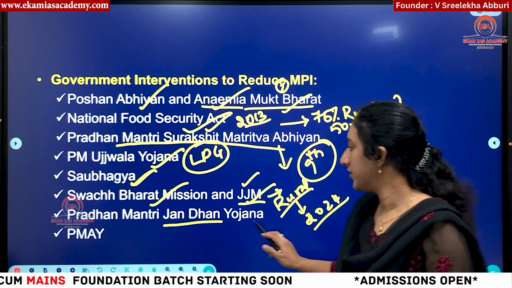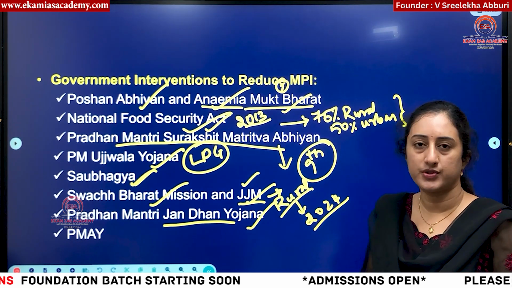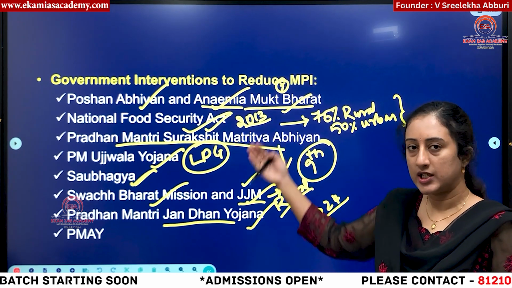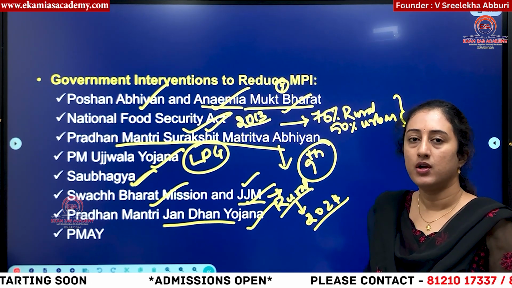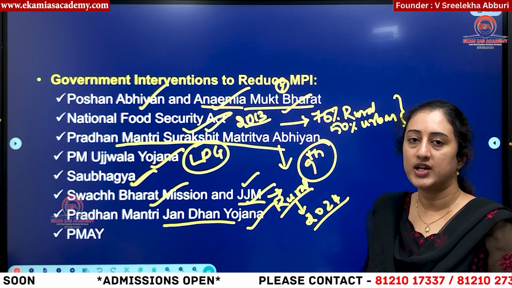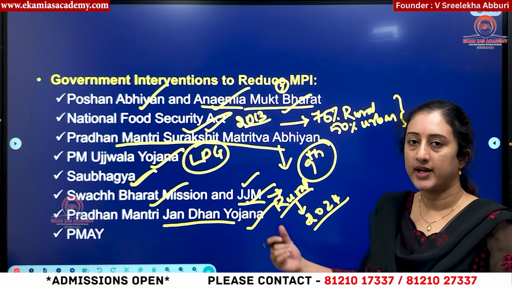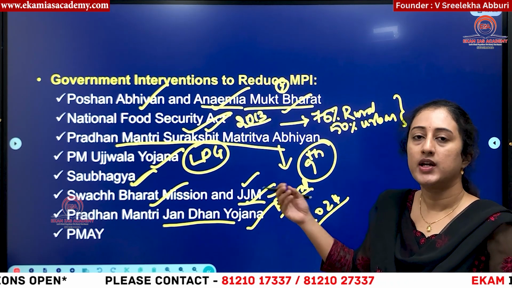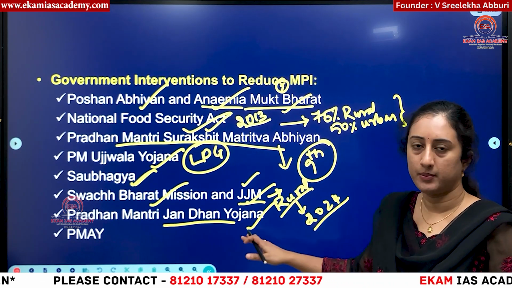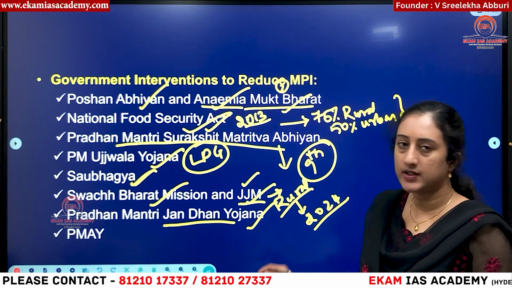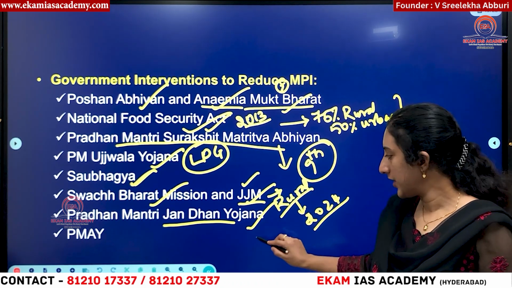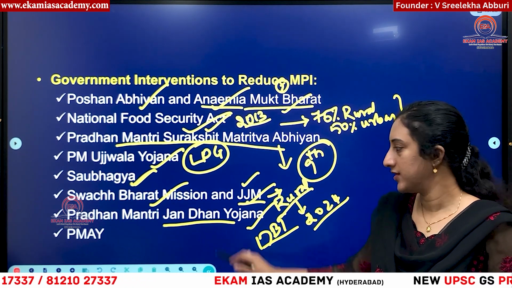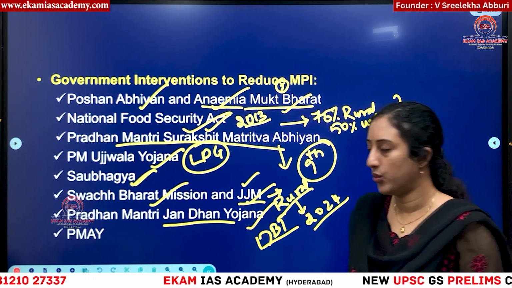Then Pradhan Mantri Jan Dhan Yojana. This was launched in 2014 to provide financial inclusion, because whenever you are targeting these many schemes, half the beneficiaries will be entitled to these benefits only whenever they have a bank account. Otherwise, middlemen will be exploiting these beneficiaries and they will give only half or less than half of the amount to these people. In case they're having their own bank account, then through direct benefit transfer, the government will transfer directly to their bank accounts. In this way, this is also helping in eradicating poverty.